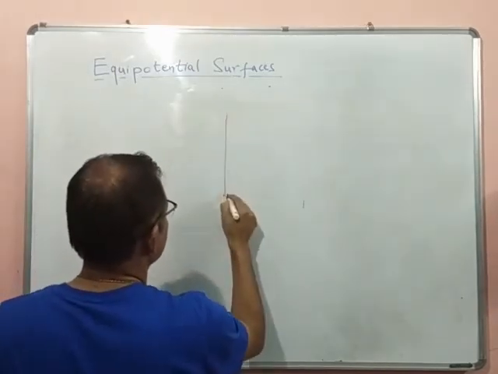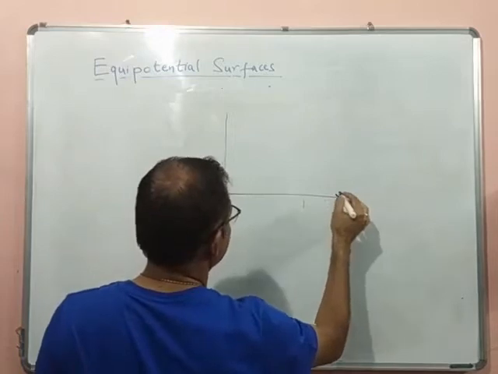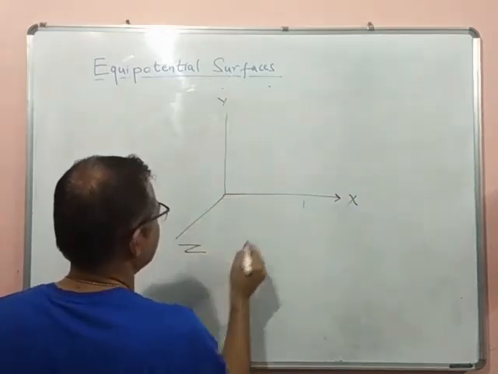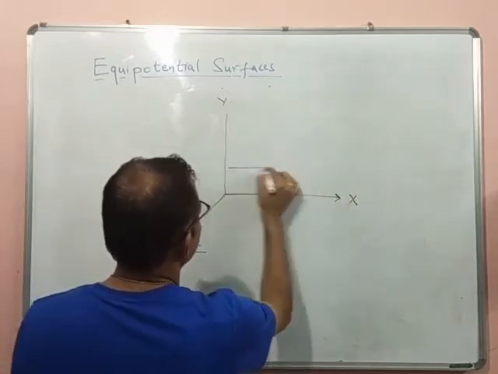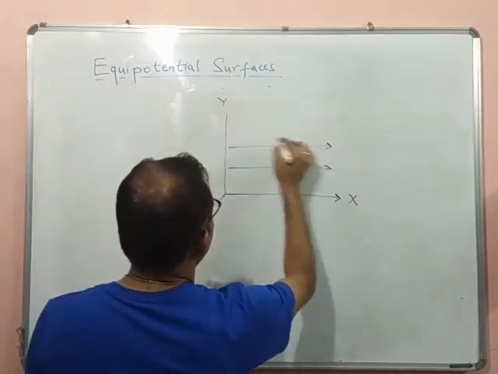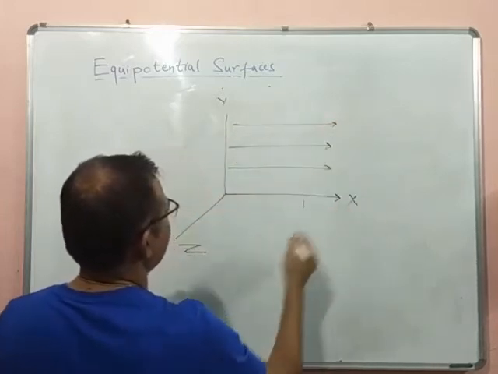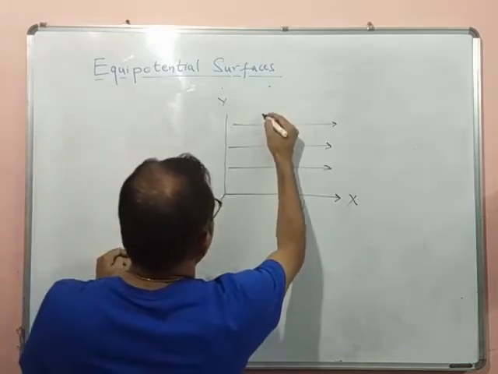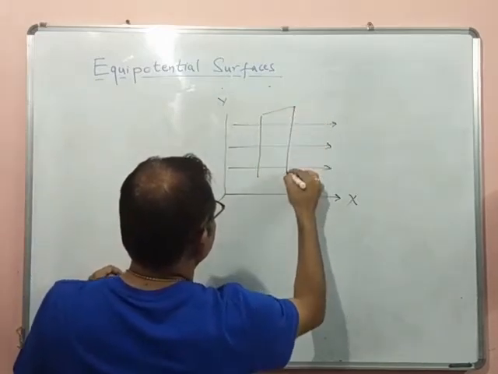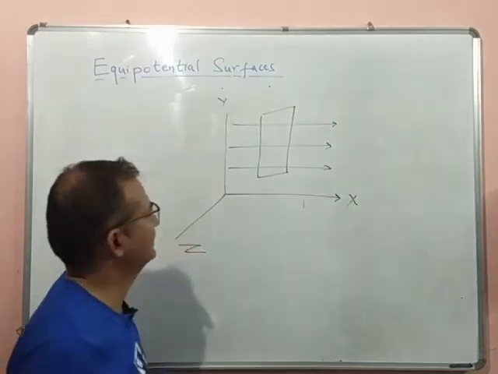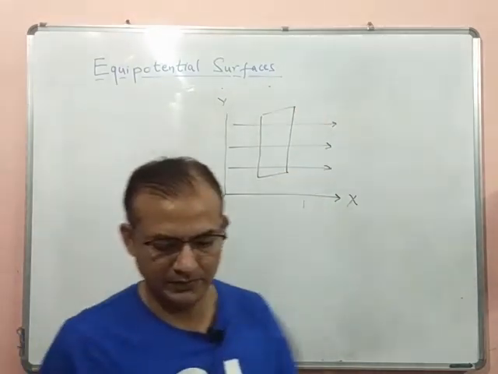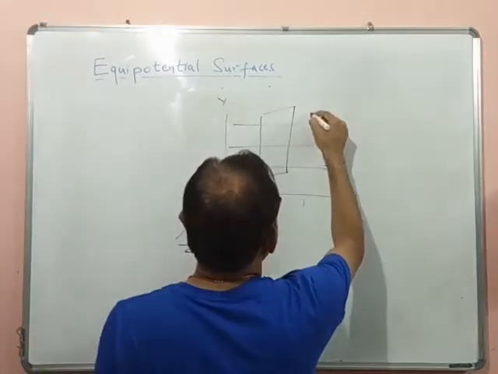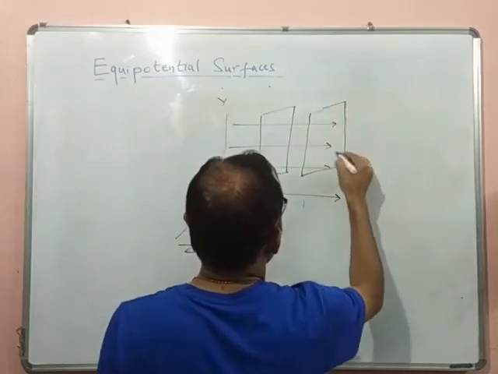Suppose this is x-axis, this is y-axis, and this is z-axis. So as I told you, this uniform electric field is in the direction of the x-axis. So this yz plane, which is perpendicular to the x-axis, is an equipotential surface. So I hope I have made this clear. Also you can see in the diagram when you get the notes. So this is an equipotential surface.